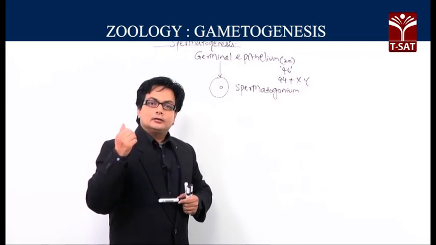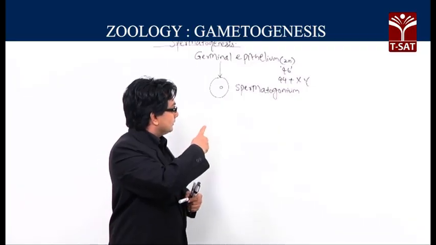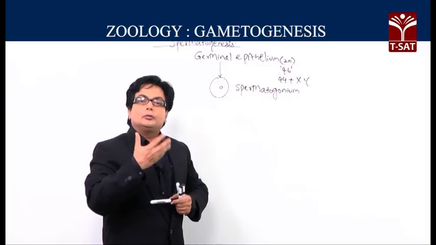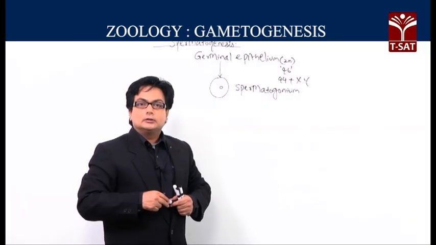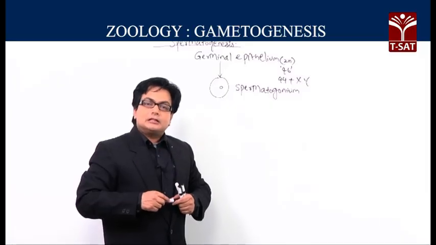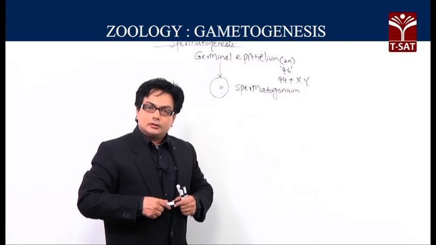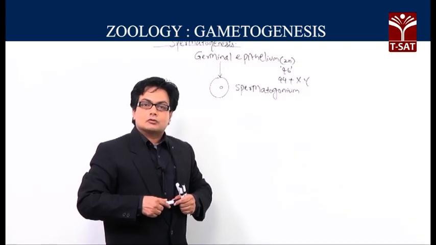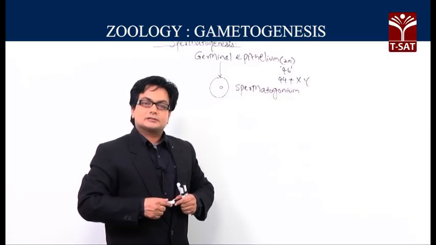And occasionally, some of these spermatogonial cells will become the primary spermatocyte. So, the very first step is the multiplication of the mother cells. The mother cells are diploid, they perform the cell division called mitosis, and because the number is increasing, we call it the proliferation phase.